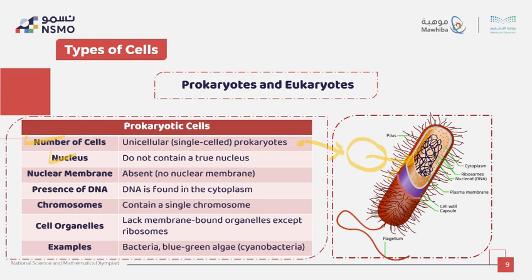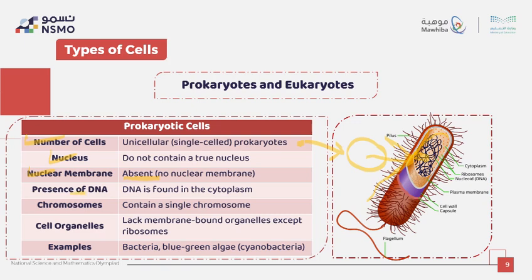The third one is nuclear membrane: absent, no nuclear membrane. So there's no membrane around it, and as we said before, the DNA is in the cytoplasm. The fourth one is the presence of DNA.